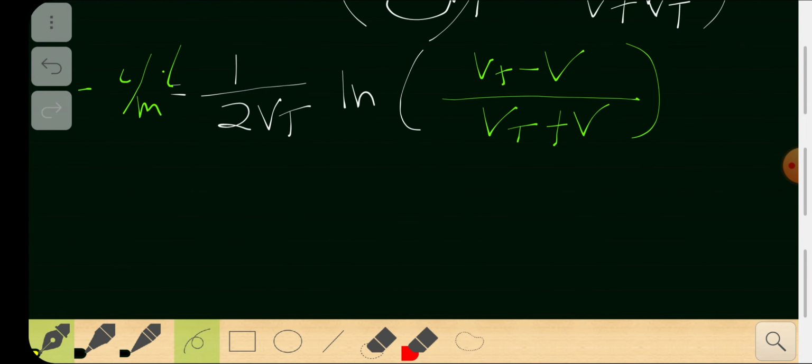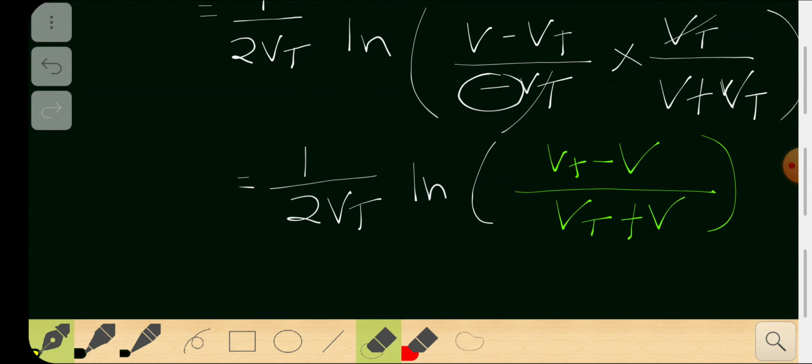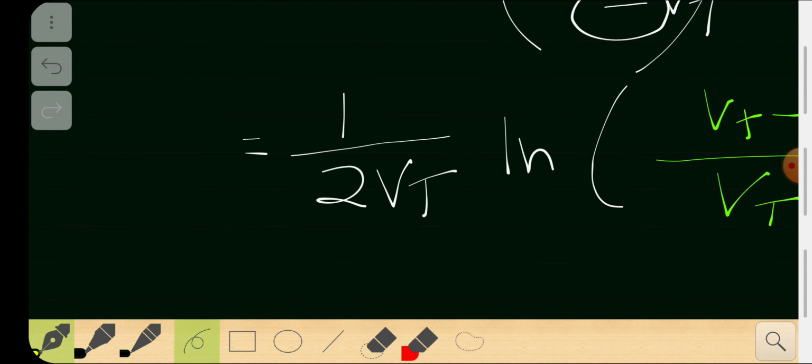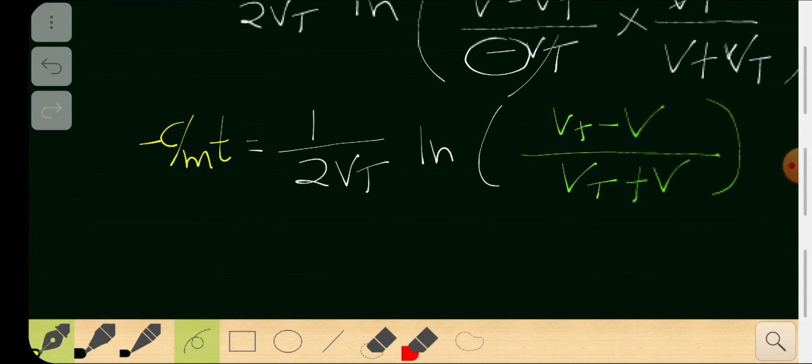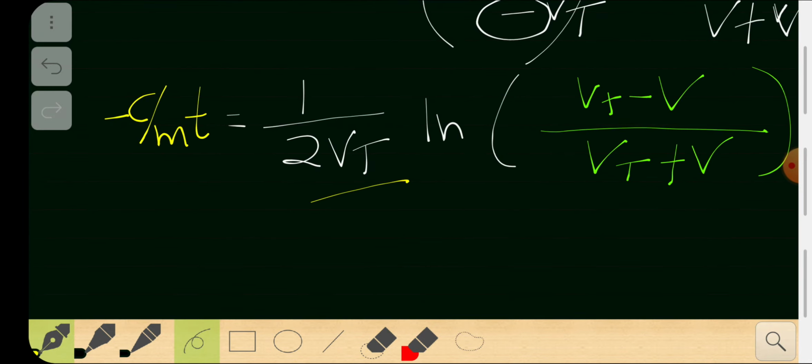Now I can go ahead and simplify this a bit further. I just take the exponential. I'm going to make it clear right now, since this is not legible. So it's minus c by m times t. Now what I'm going to do is take the exponential on both sides. First of all, I'm going to multiply this 2 vt to the left side as well.